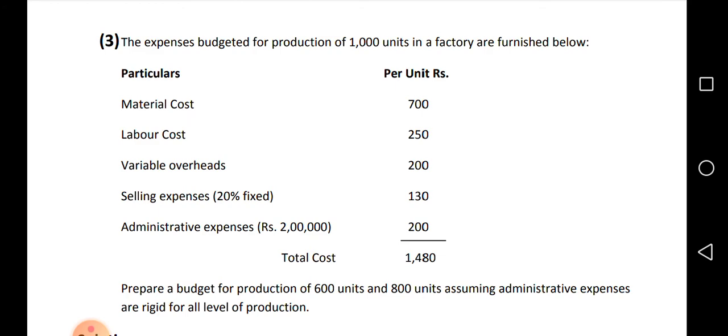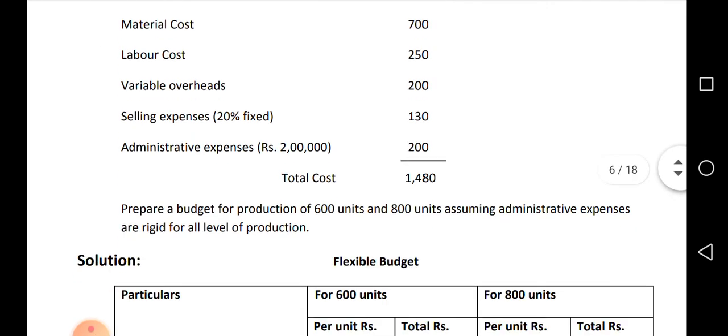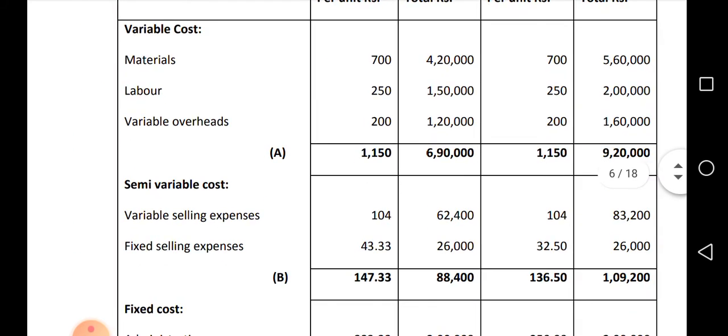We already found the variable: 1,30,000 into 80% is 104 per unit, which multiplied by the respective units gives the variable expenses. For fixed, 1,30,000 into 20% is 26 per unit, multiplied with 1,000 gives 26,000.